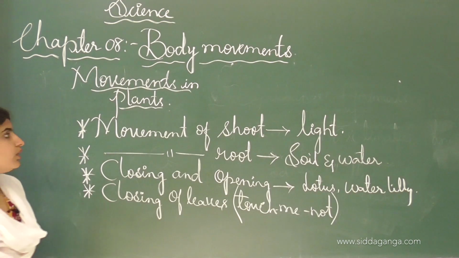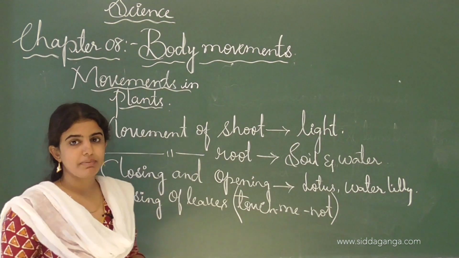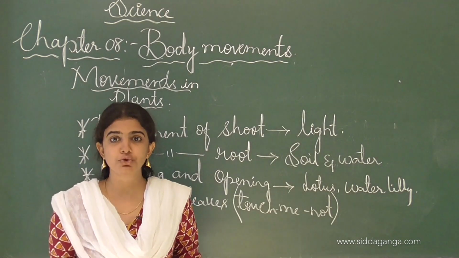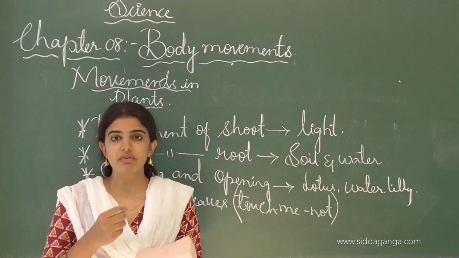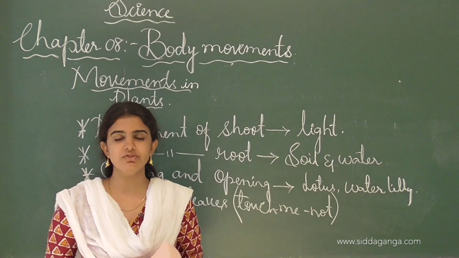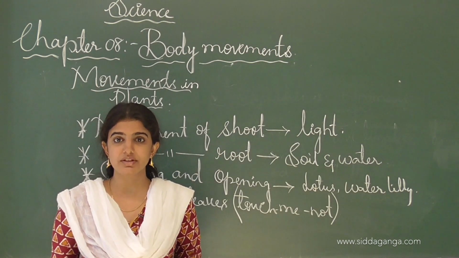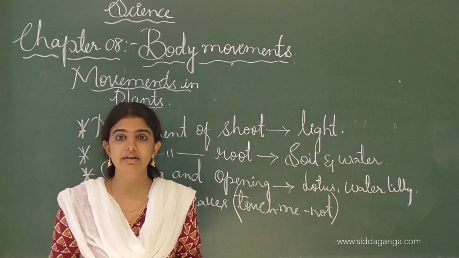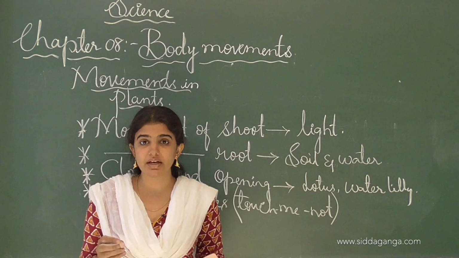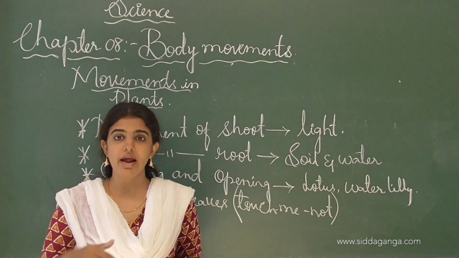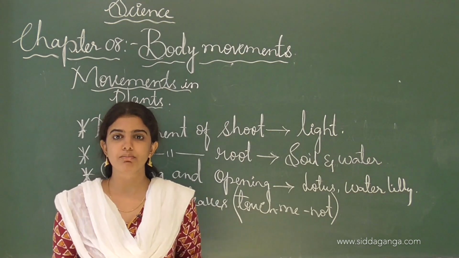See, as I told you, movements take place in living organisms like plants as well as animals. Even in human beings, varieties of movements take place. While writing, we use our hand to write, where movement takes place. And if we sit in a particular place, we can see that our head is rotating, our hand is moving, there is blinking of eyes, and we breathe in the air and breathe out the air. Thereby we can say that movements take place in our body also.